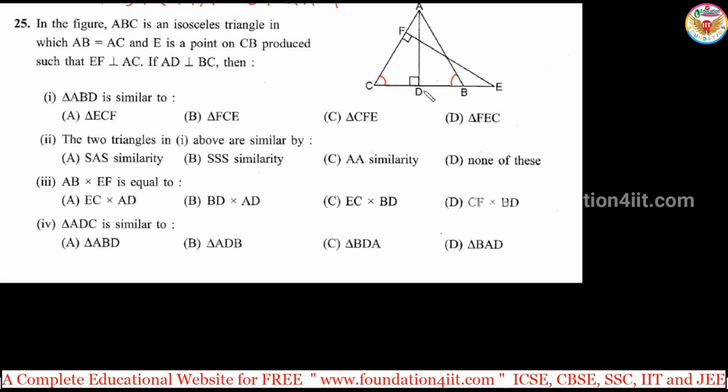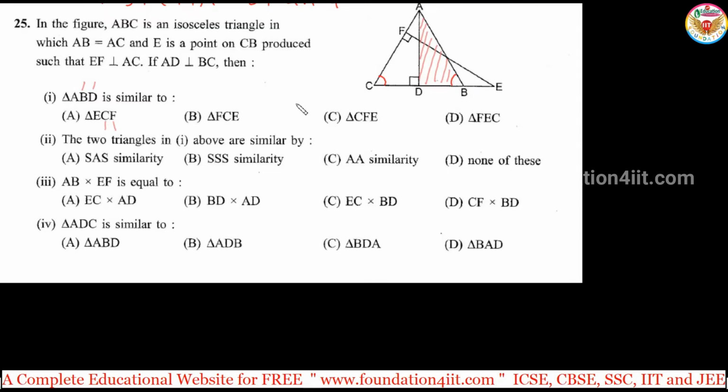So ABD, observe from this, is the triangle. Yes, ABD: A is the angle, B and D. D is 90 degrees, B is here. ECF: E is this, C and F. Yes, if you observe, angle B and angle C are the same, right? B and C are the same, and D is 90 degrees, F also 90 degrees in both the triangles.